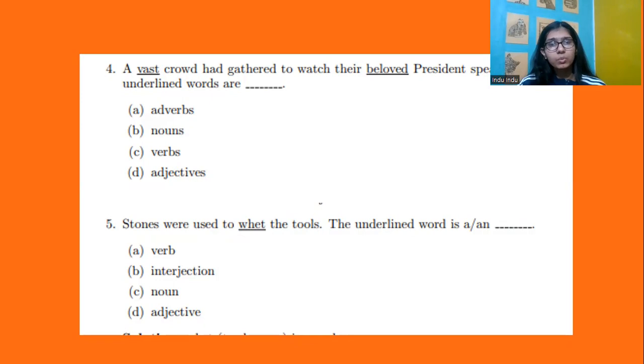Stones were used to wet the tools. So the word is a verb. They were used to wet the tools. That is what they were used to do, right? So we should remember, stones were used to wet the tools, as in stones were used to sharpen the tools. It's obviously a verb here.